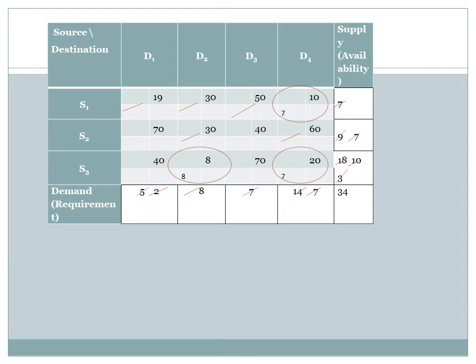Now only 4 cells are left, that is S2D1, S2D3, S3D1 and S3D3. The least cost is 40. Now this 40 is in two cells, that is S3D1 and S2D3, and we can select any one of them arbitrarily.